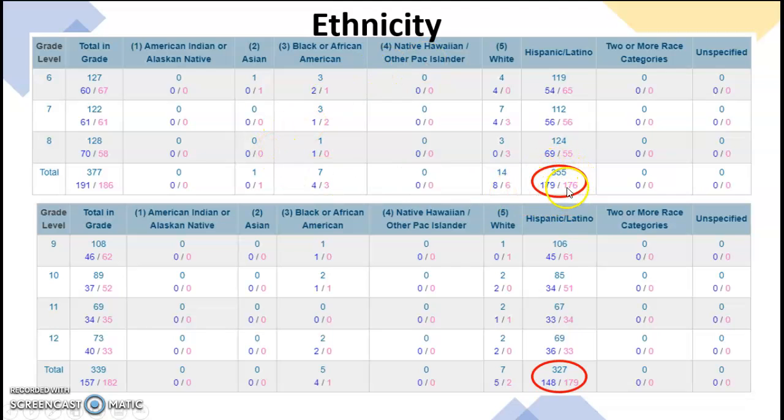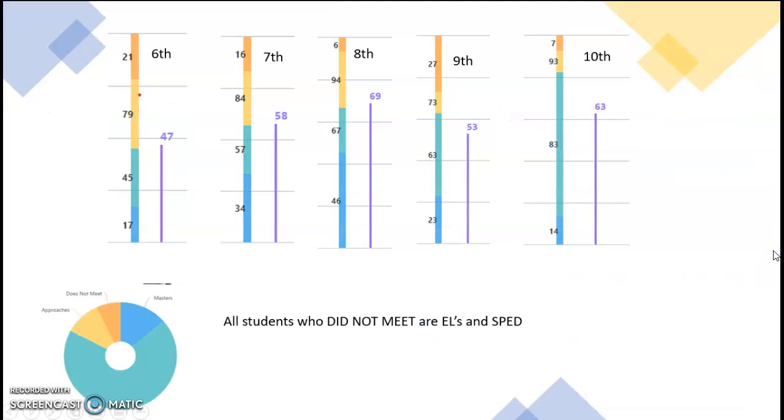If you look here at the bottom, totaling 6th to 8th grade, you have 179. In 9th through 12th grade, we have a total of 148. Now, STAAR only assessed up until 10th grade for English. We want to look at our English data here. We're going to start to see gaps.